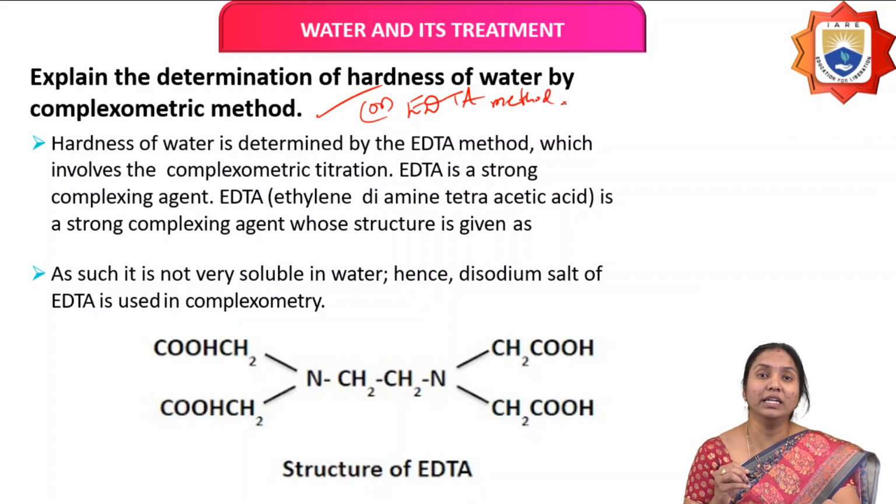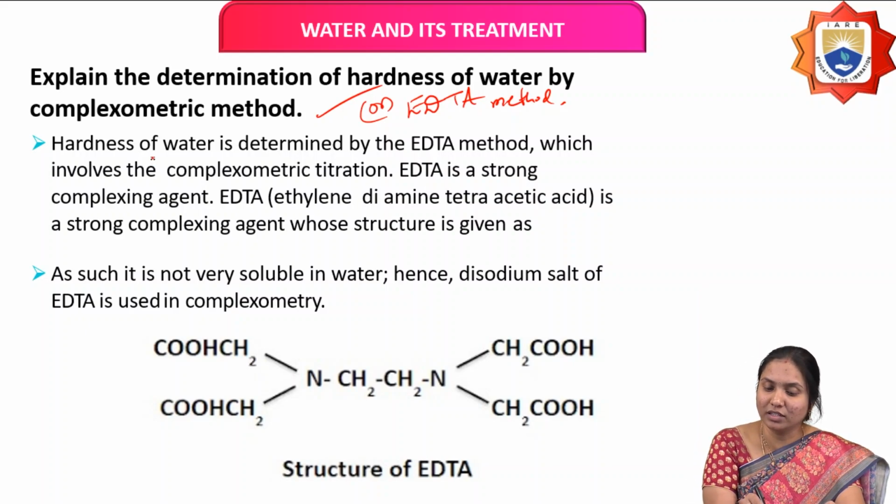It is mainly used for the estimation of hardness of water. Here EDTA acts as a complexing agent, that means it forms complexes with hardness causing ions present in water.